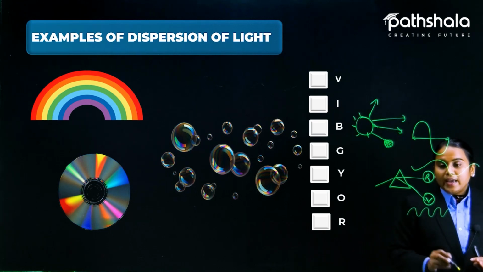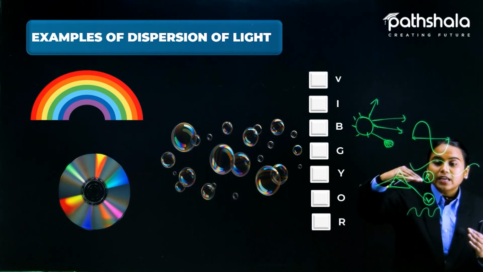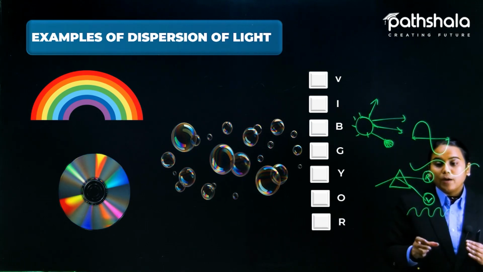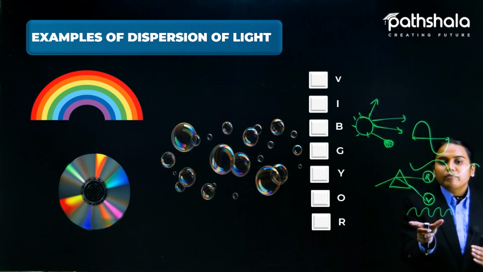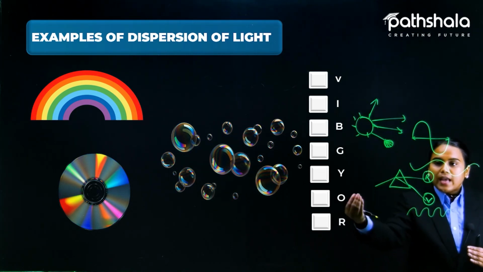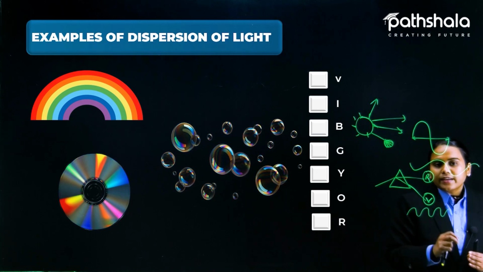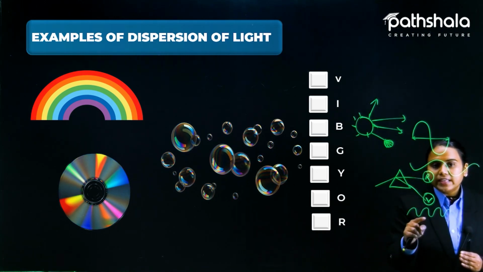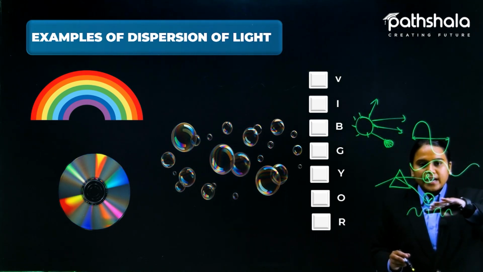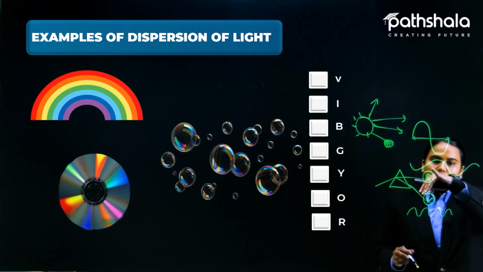That is why the red color bends least, because it is long. So it bends the least, its speed is affected the least, so it bends very little. But violet, because it has a shorter wavelength, bends the most when passing through any transparent medium, so it shows at the bottom. So this is the reason: because of the variation of the wavelength, that is why we see the Vibgyor in this manner, with violet at the bottom, then I, B, G, Y, O and then R.